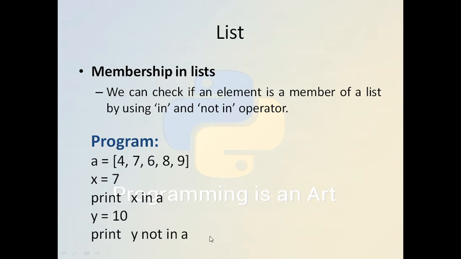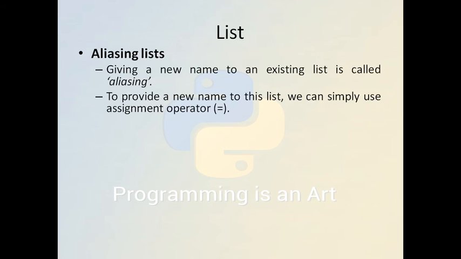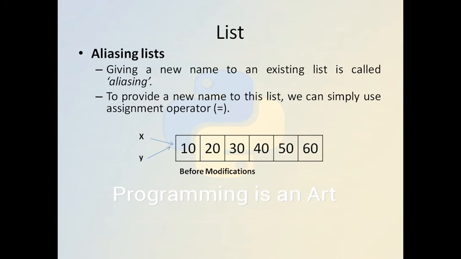Why not in A? So this in and not in operator can be used. It will return true or false. We can also create an alias of a list. Aliasing means we just give a new name to a given list. It will not create a copy or a new list, we just give an alias.